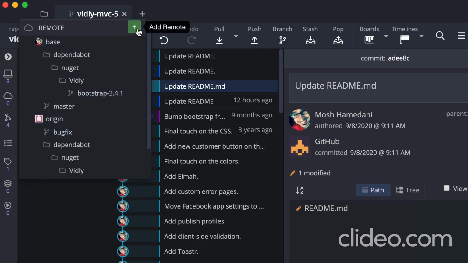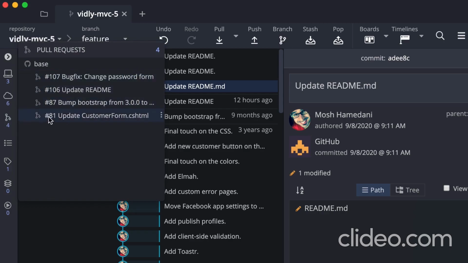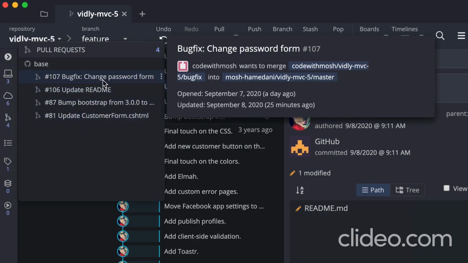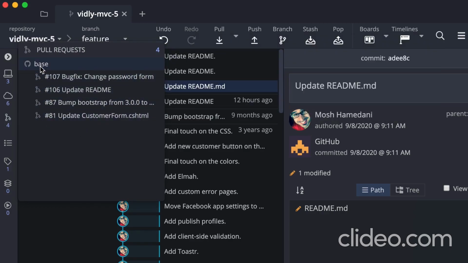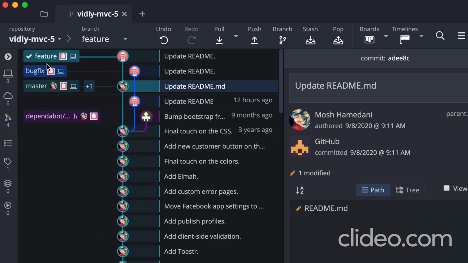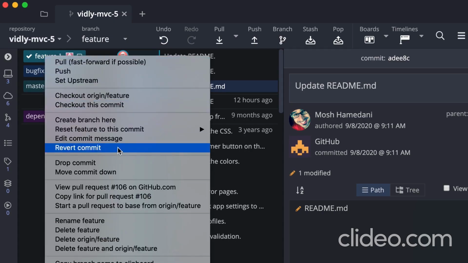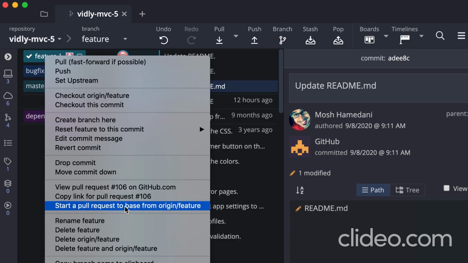One more thing I love about GitKraken is managing pull requests. So here we have another panel for our pull requests. Here are all the pull requests we have in our base repository. We can easily create a new pull request. So let's say we're done with this feature branch. Now we want to start a pull request and tell the maintainer of this project, bring our changes into the original repository. So we right-click this branch and then start a pull request to base from origin/feature.